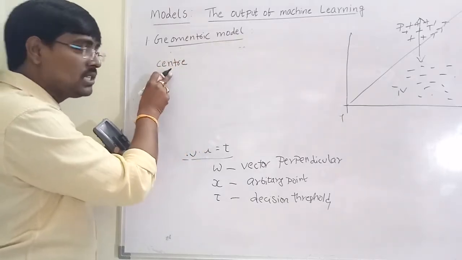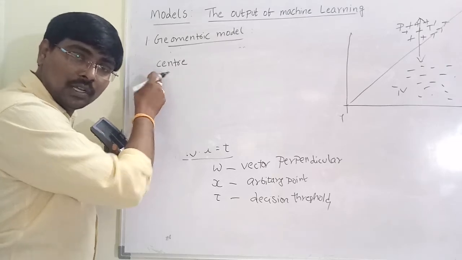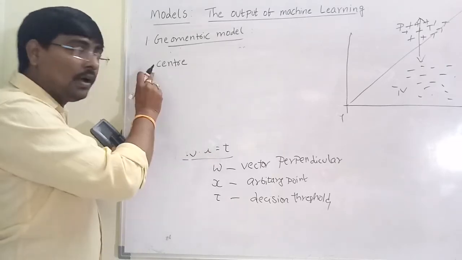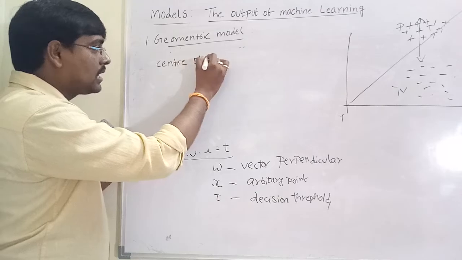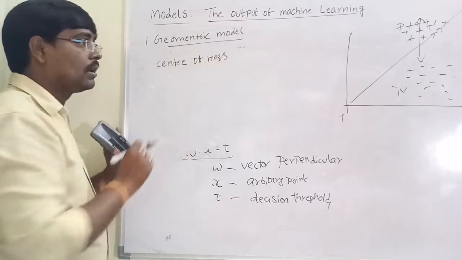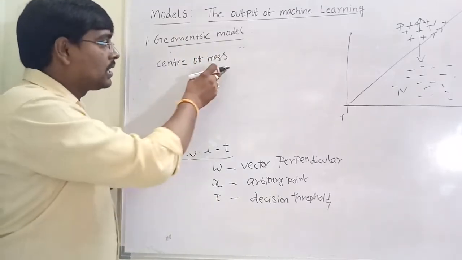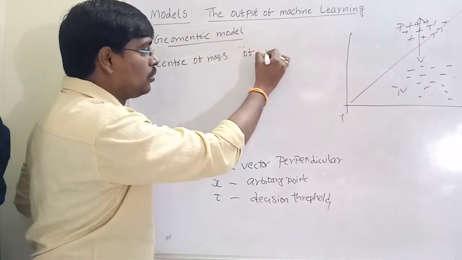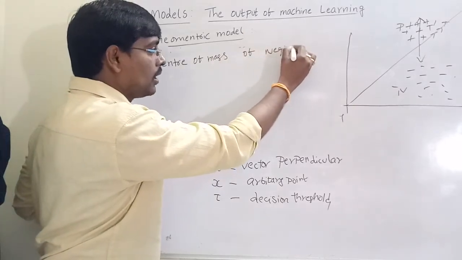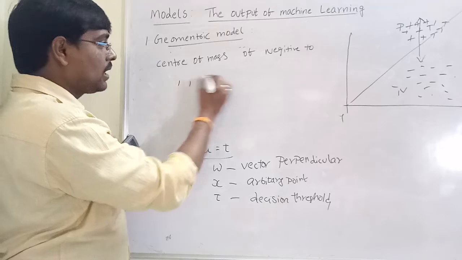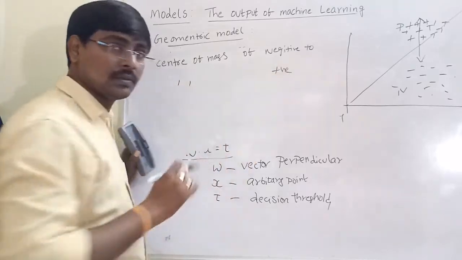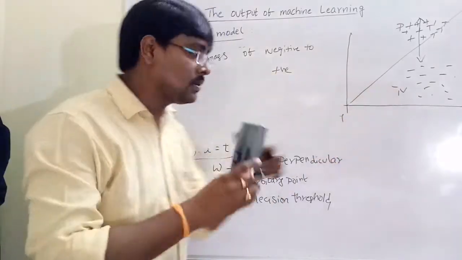Calculate. W is simply a vector pointing from the center of mass of the negatives to the center of mass of the positives. Center of mass means simply average.